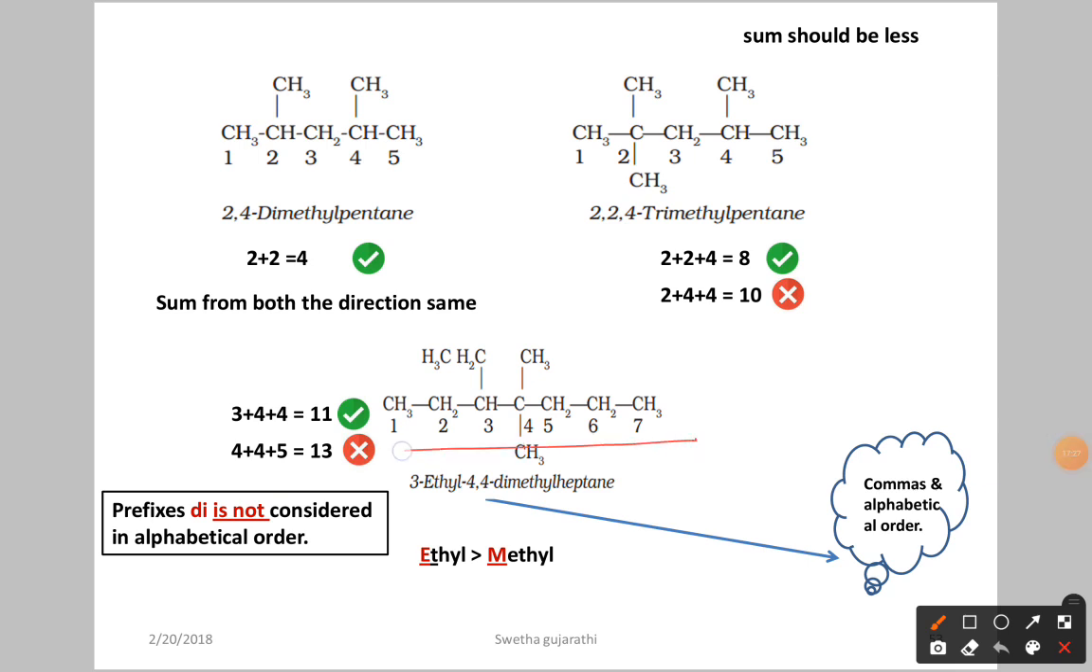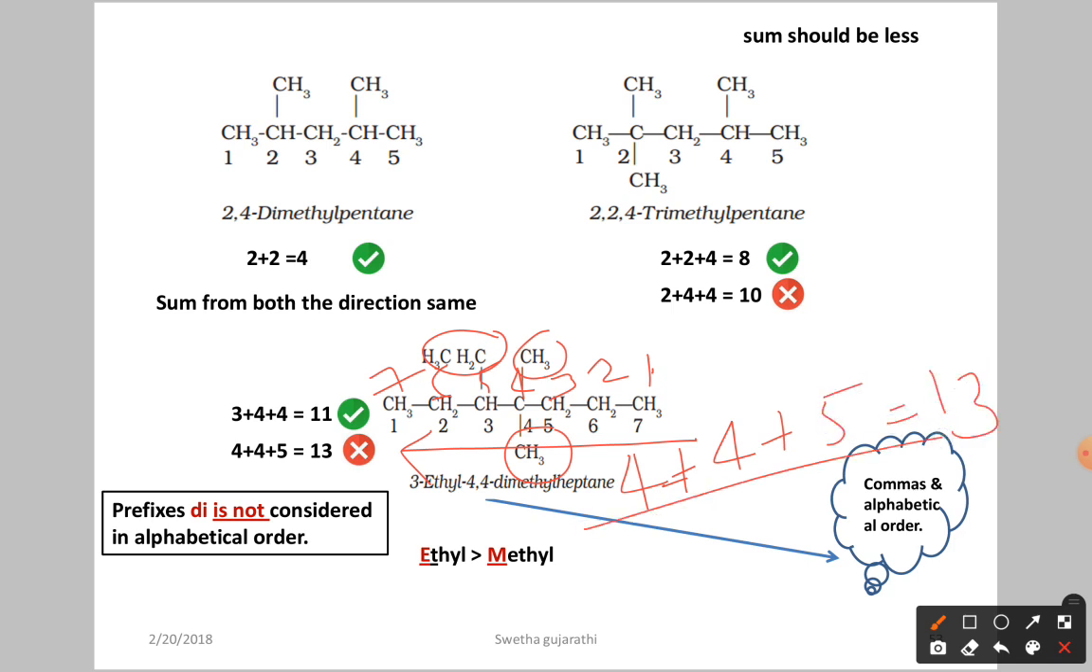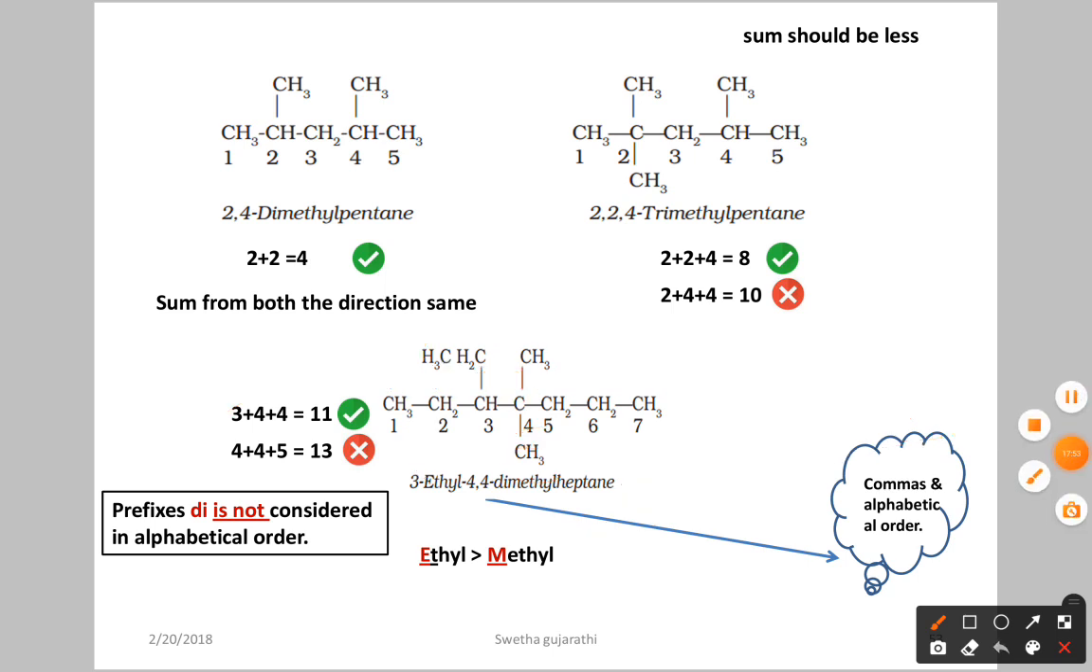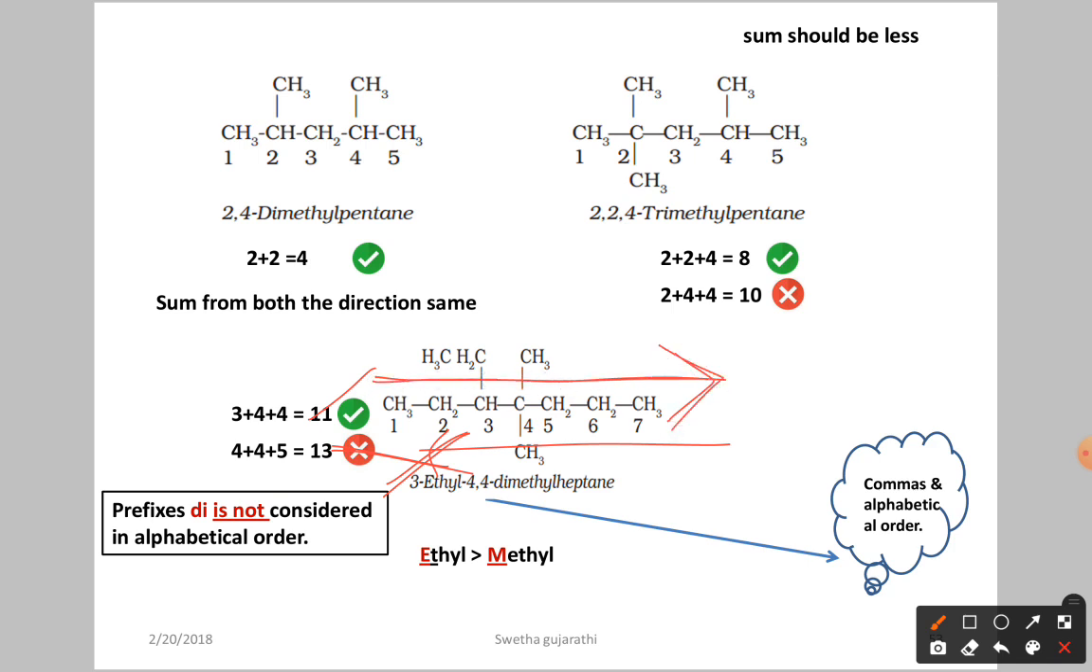Now if you count from here to here, let us see: 1 2 3 4 5 6 7. At the fourth position we have 2 methyl groups, so 4 plus 4, plus again at the fifth position we have the ethyl group, so 5. In total how much do you get? 13. So in the previous one, from left to right, you get 11, but from right to left you get 13. So the correct numbering is to proceed in this direction. Parent chain selection is over and the numbering is also done.